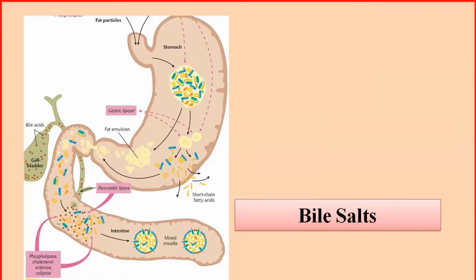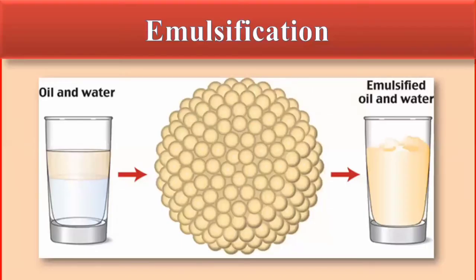Fats, or lipids, are insoluble molecules. For example, when you put water and oil in a glass, they are immiscible in each other, so the oil will float on the surface of the water. Just like that, lipids are insoluble in water, so they are not miscible in the water.